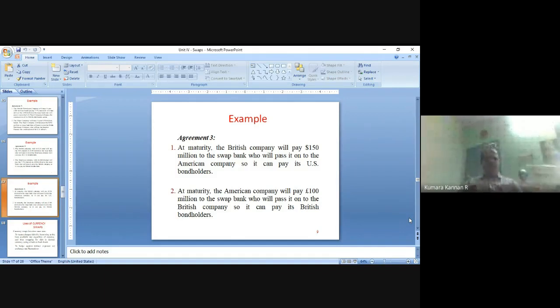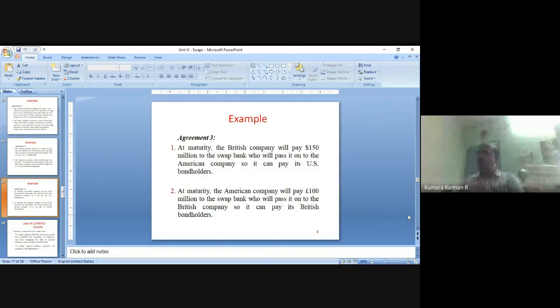So what happens? British Petroleum Company raises 100 million pounds by issuing a 5-year bond at 7.5% interest, right? They mobilize these 100 million pounds from the bondholders and pass it to US Piper Company through a swap bank. The swap bank, in between, collects the money from British Petroleum Company and gives it to US Piper Company. US Piper Company will also mobilize 150 million American dollars.